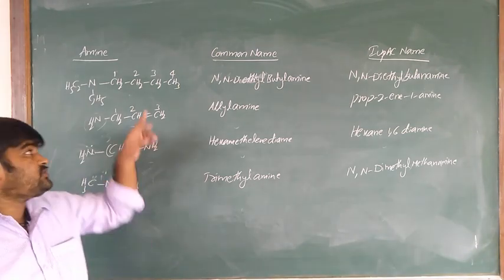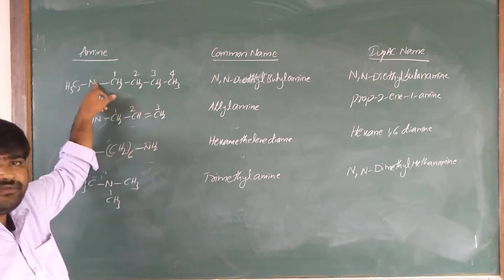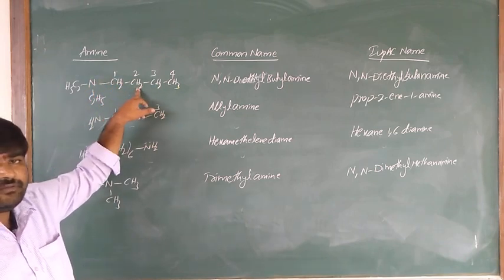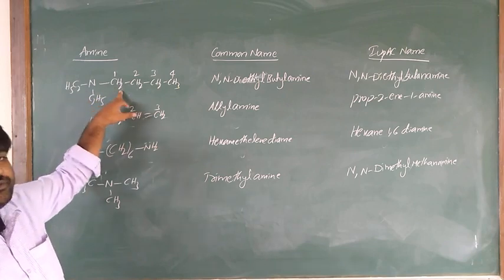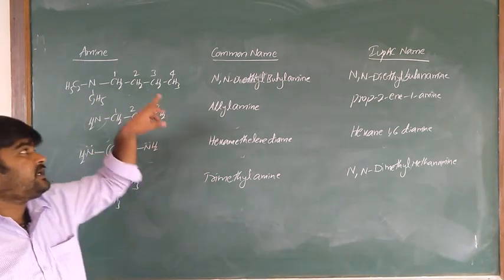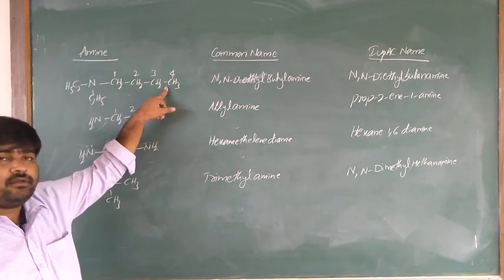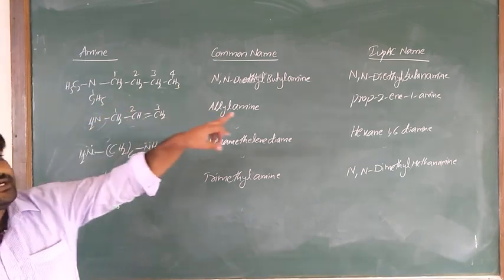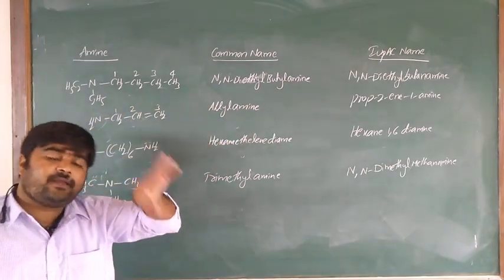There is no functional group in the alkyl groups, only the amine is the functional group. So the alkyl group with more carbon atoms is considered the parent chain, and the other two are substituents. That's why N,N-diethyl butane-1-amine, or butanamine.